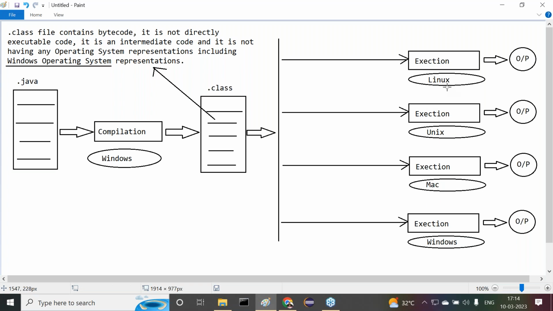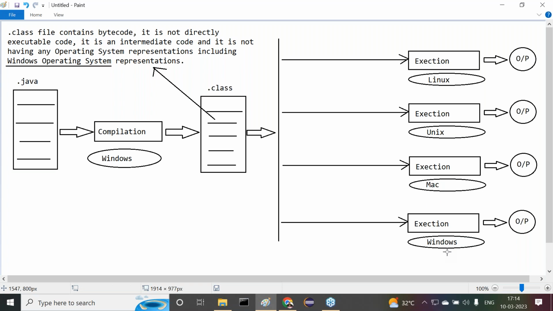Linux representation. If you want to run any code on the Unix operating system, then that code must have Unix representations. If you want to run any code on the Mac operating system, that code must have Mac representations. If you want to run any code on the Windows operating system, that code must have Windows representations. Sir, are all of you getting clarity up to this point?